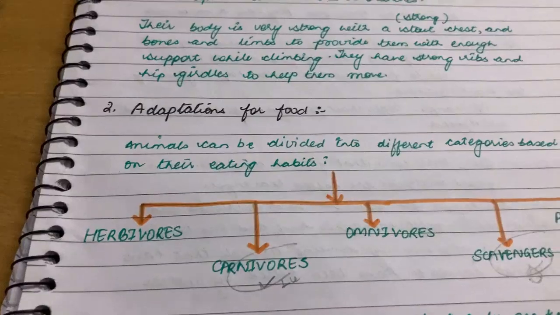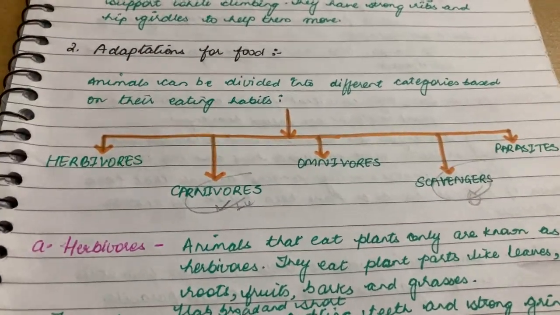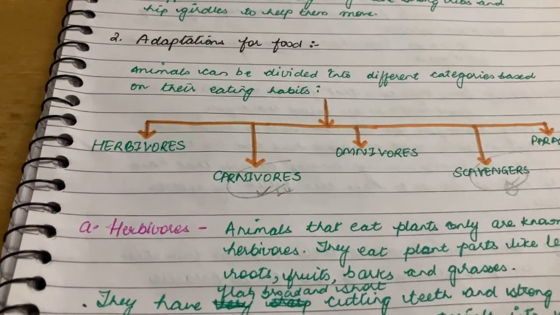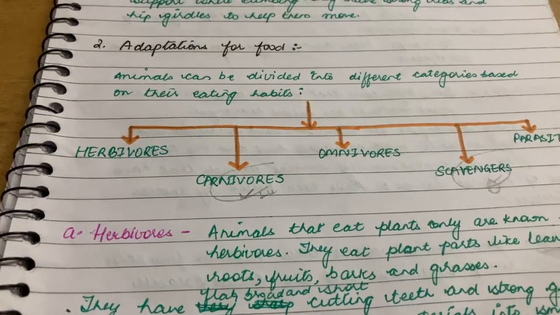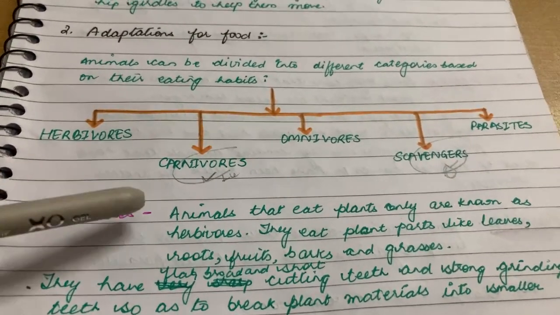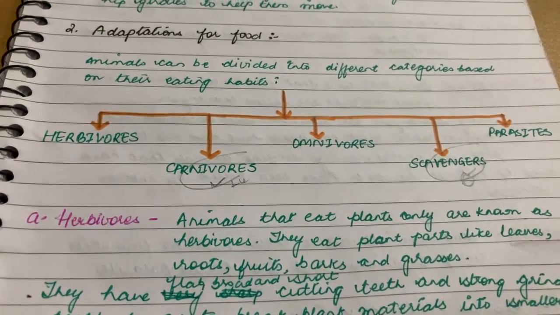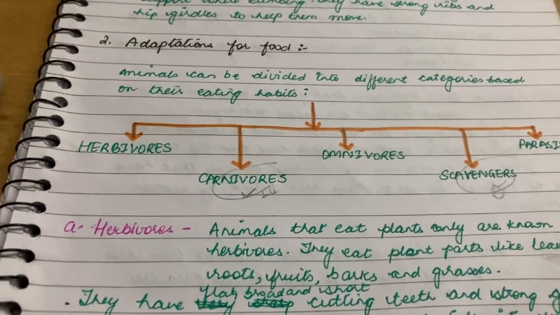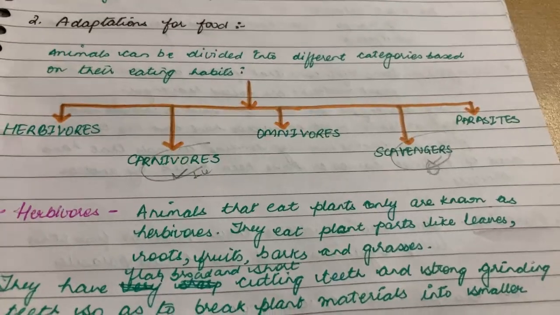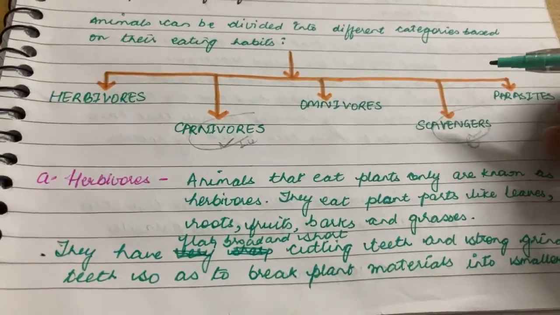Today in detail we'll discuss these animals: what they eat, examples of that, and what the teeth structure of these animals is that allows them to eat. First are the herbivorous animals. Animals that eat plants only are known as herbivorous. They only eat plants and therefore they are called herbivorous. They eat plant parts like leaves, roots, fruits, bark and grasses.